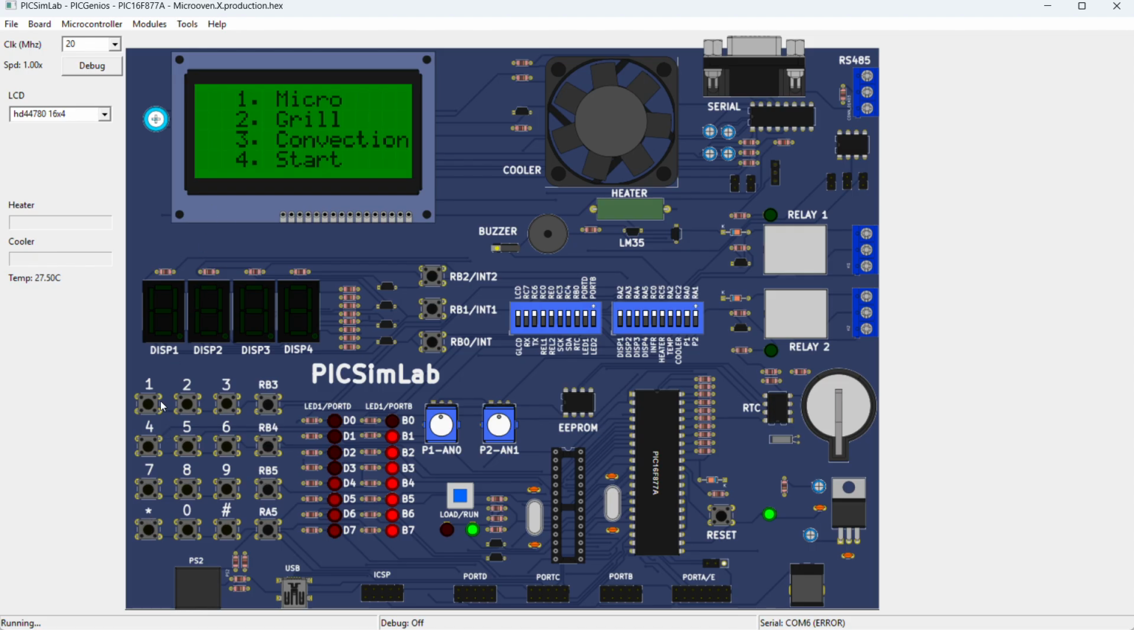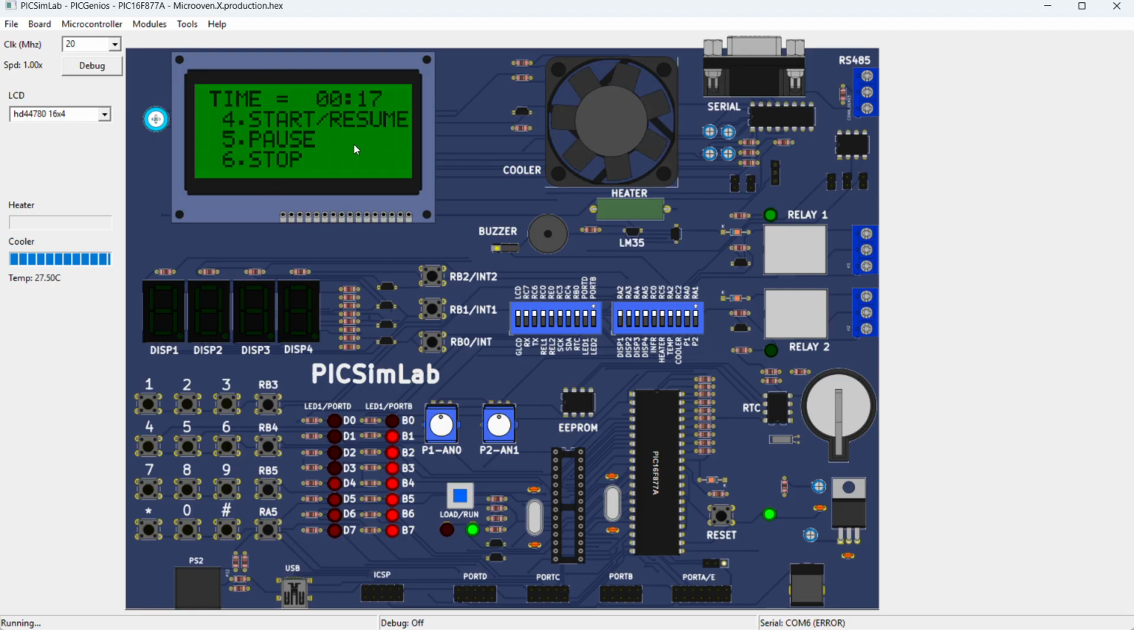So first one is the micro mode. Micro mode selects the power of 900 watts. We then see the set time in minutes and seconds. On the display, the seconds are blinking. First is the timer set. We set 30 seconds, and next is enter. You can see the fan rotating. Cooking is ready, and the countdown starts.